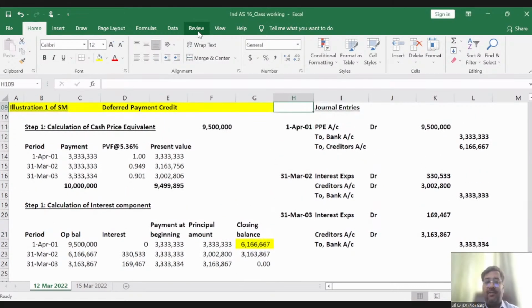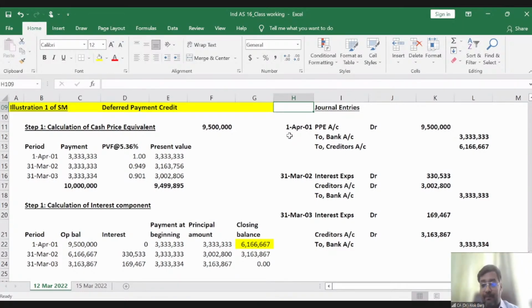Deferred payment credit is nothing but when you are deferring the payment, of course, there could be a finance cost obligation. In that case, PPE has to be recognized at a cash price equivalent, right? And if the cash price equivalent is different from the total consideration which is required to be paid, the difference will be considered as an interest.